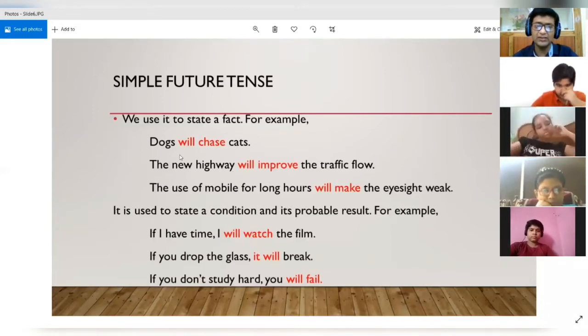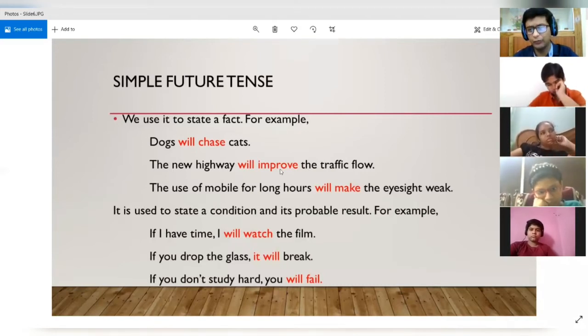So here also you can see that it is a matter of fact that if a new highway is constructed, it will improve the traffic flow. So here also we are using the simple future tense to state a fact. See the third example. The use of mobile for long hours will make the eyesight weak. So here also we know that if we keep on using the mobile for long hours, it will surely make our eyesight weak. So here also you can see that we are simply stating a fact and we are using simple future tense for it. All right.